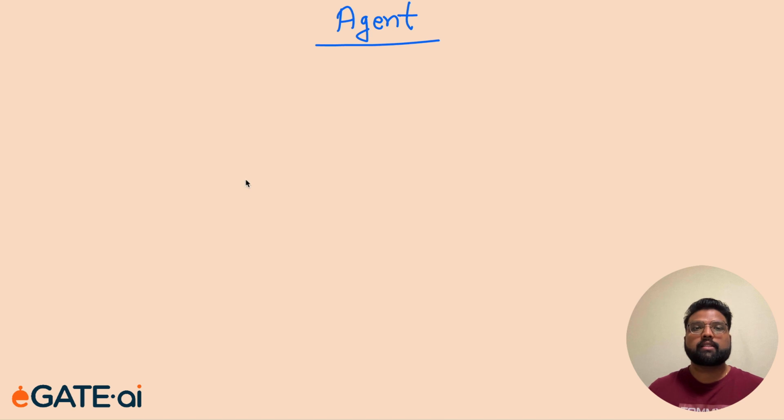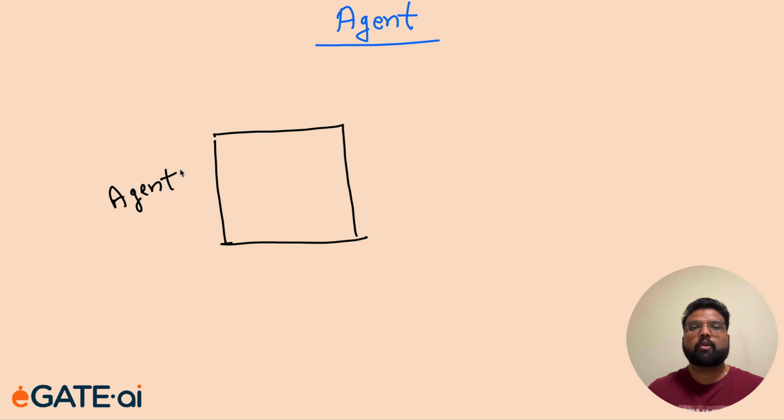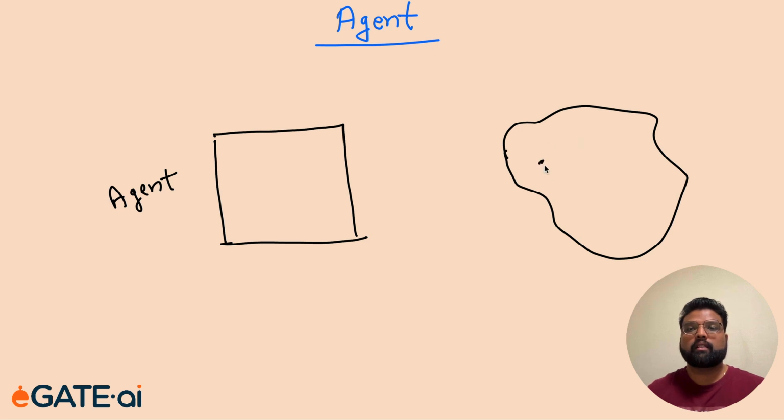So to understand agents, let's consider this is an agent. This box is representing an agent and this is the environment. This agent operates in this environment. So this agent will sense this environment through its sensor.